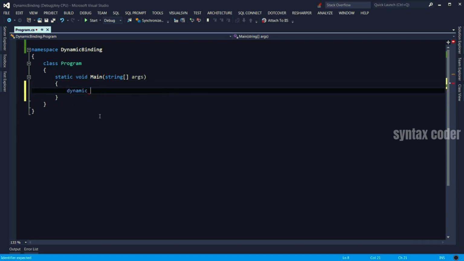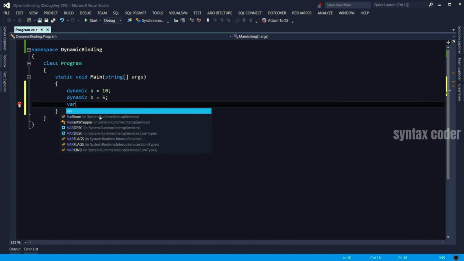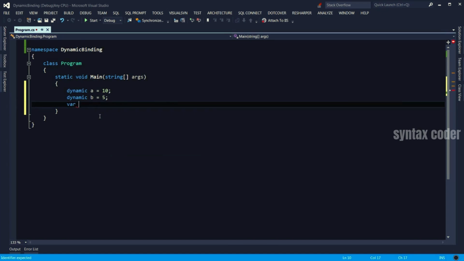I'm defining a dynamic called A, set it to 10, then B set to 5. This time I'm going to define a variable with var. Now, var is not dynamic.